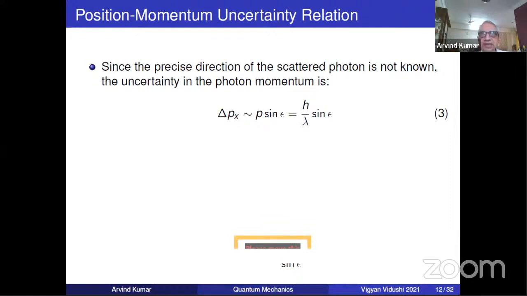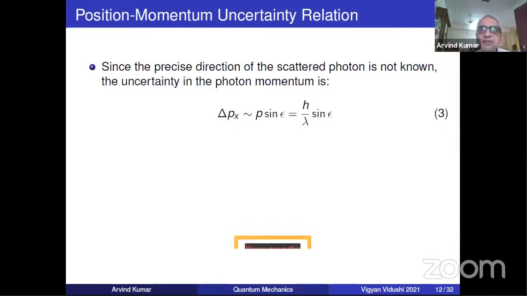Why is it lambda by sine epsilon? The smaller the wavelength, the better it is. Please understand, remember your old optics formula. The smaller the wavelength, the better it is for resolution. And sine epsilon, the denominator, says that the greater the aperture, meaning the diameter of the lens, the better it is. So you improve resolution by decreasing lambda and increasing aperture. So that is the formula, lambda by sine epsilon.